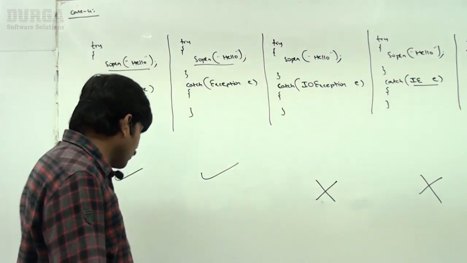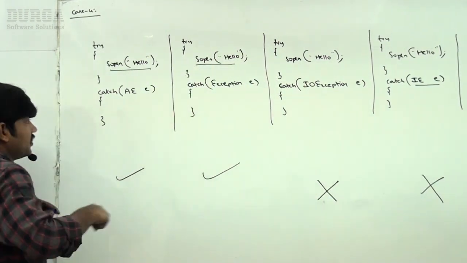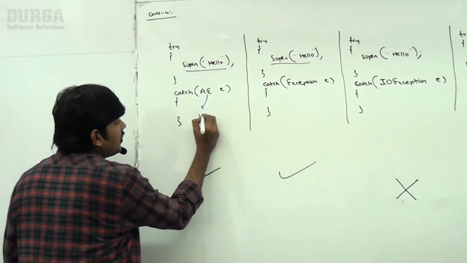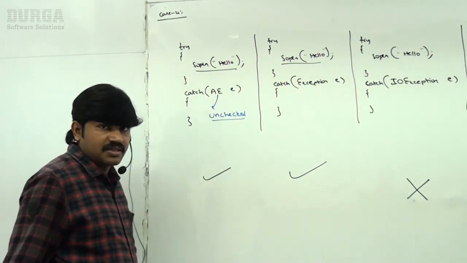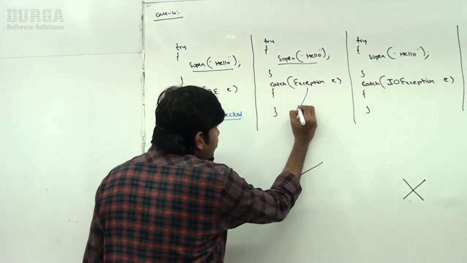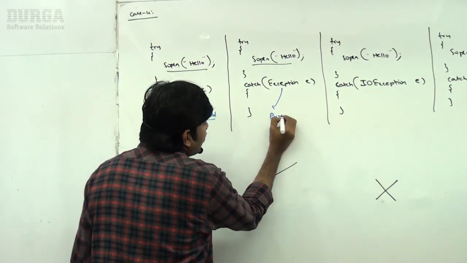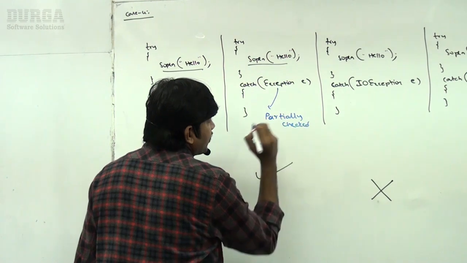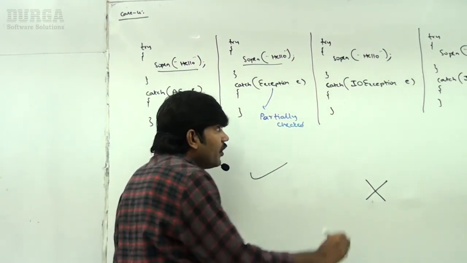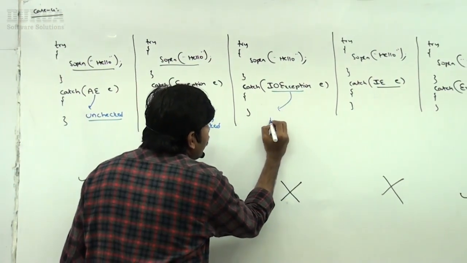Now have a look once. ArithmeticException, it is very clear, it is unchecked. Exception is partially checked. IOException is fully checked.